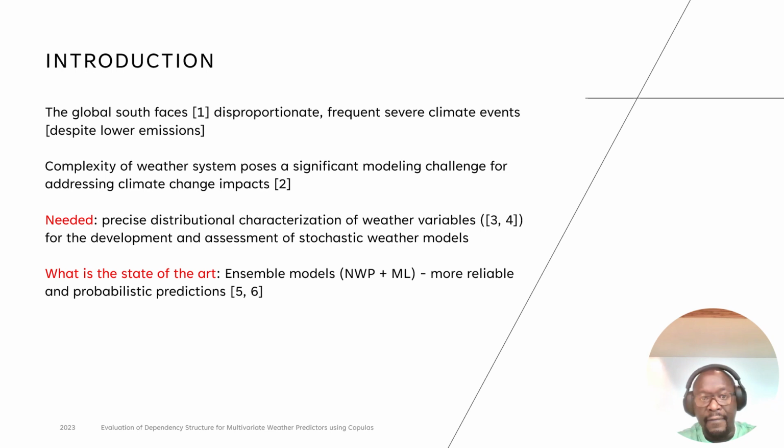Now, the state-of-the-art models at the moment involve an ensemble of both numerical weather prediction models and machine learning, and these are proving to be quite reliable in forecasting different timescales. However, accurate weather forecasting remains a challenge, particularly in the sub-seasonal time horizon, despite the advances that we are observing. And this is as a result of this complex interaction of these variables that I've talked about.